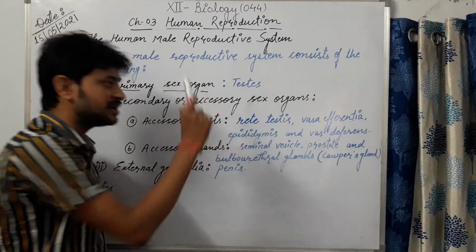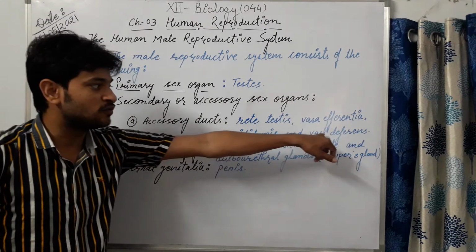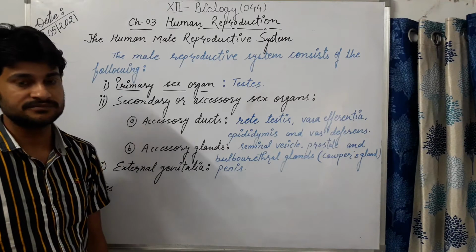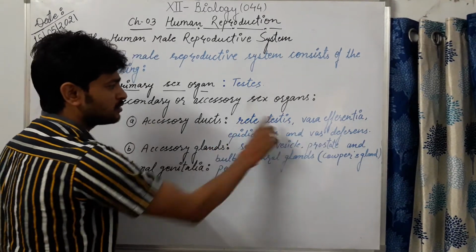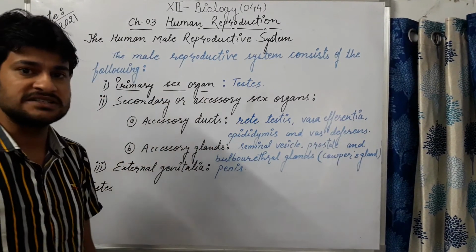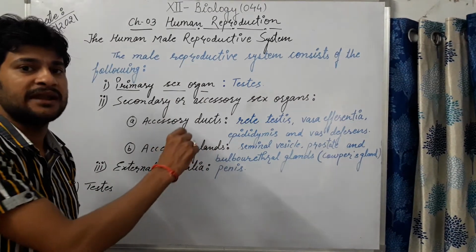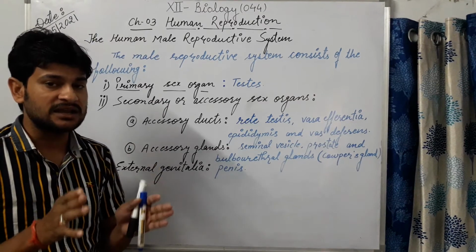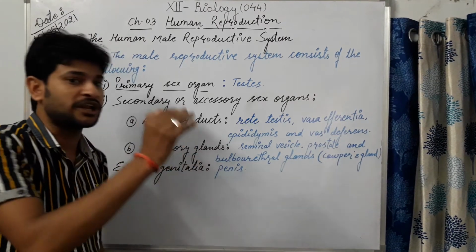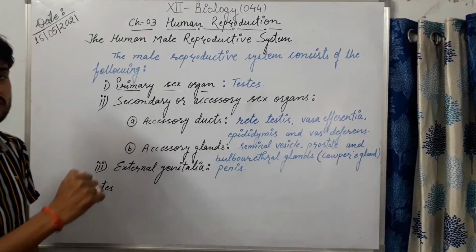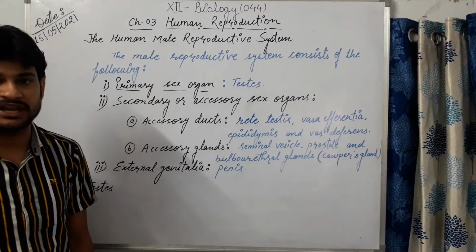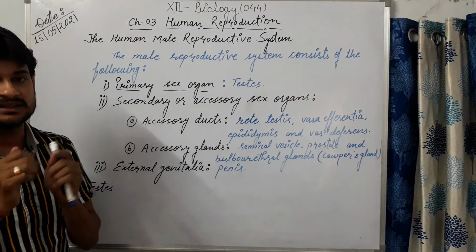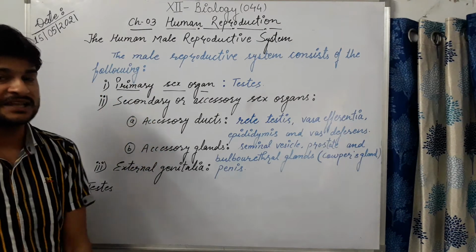That leads to the epididymis, and after that the vas deferens, which opens to the external genitalia. These four accessory ducts are involved in the transportation of sperms, the male gametes, from the testis to the external genitalia.